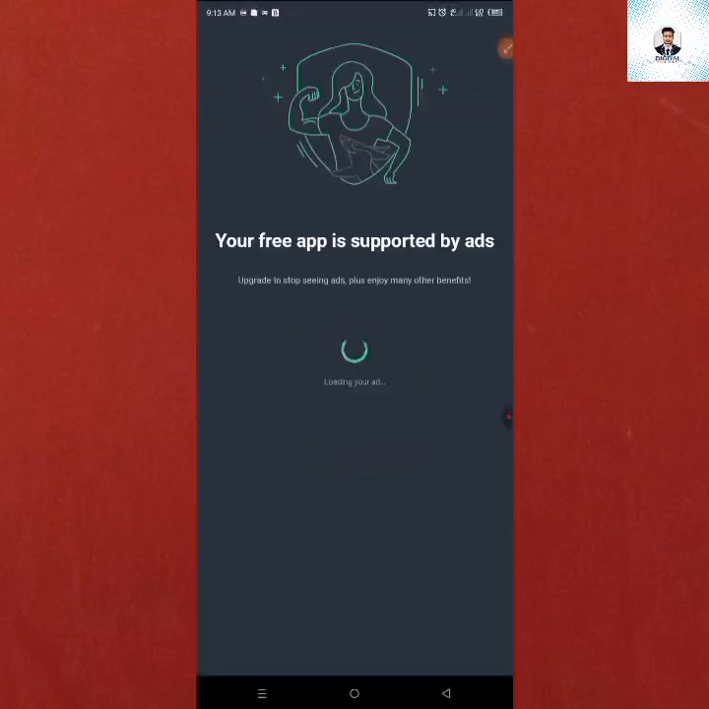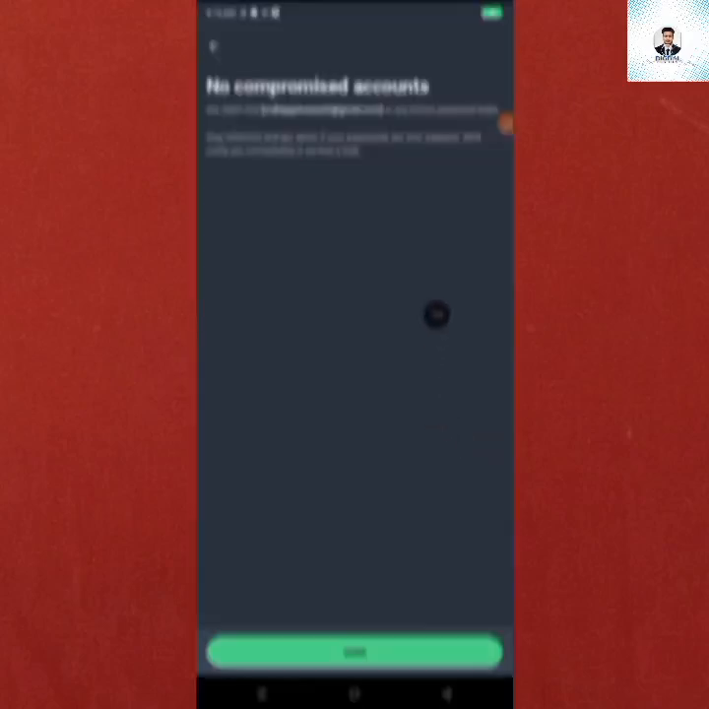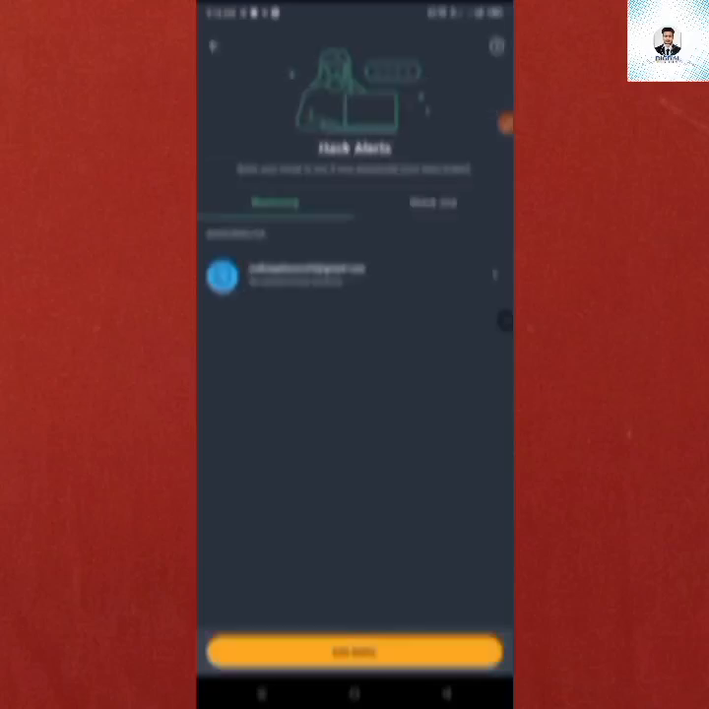Then you will click on start monitoring from here. You can see that from here you will do it, and the app will monitor your device all the time. And when a hacker hacks your device or tries to leak your password, the app will notify you by email to your Gmail. And you will immediately understand that your device is being tried to be hacked.